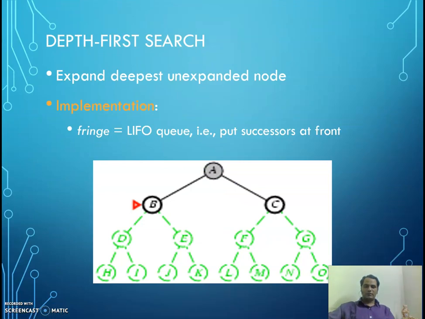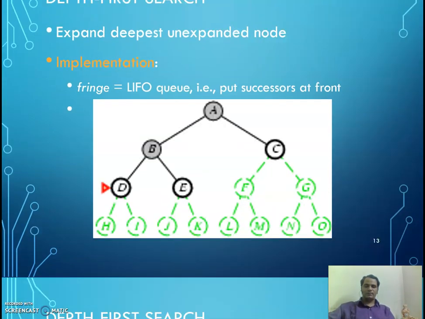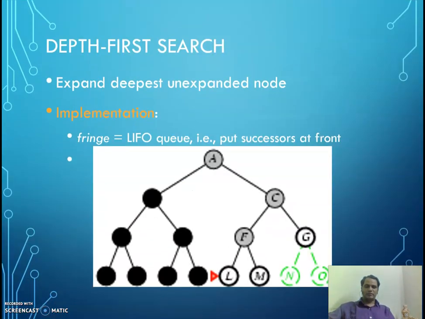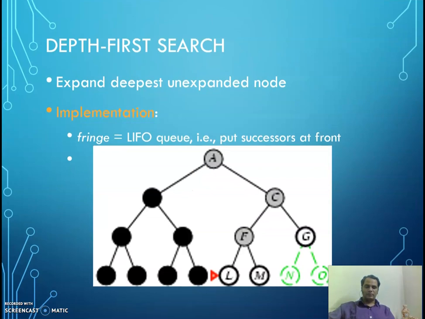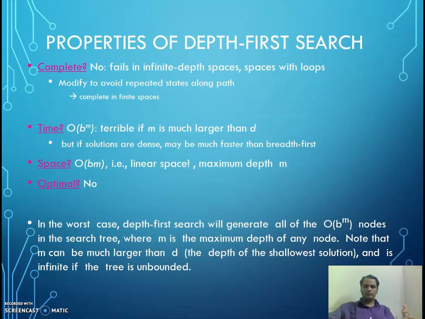So that means I am going deep, depth wise. It goes like this. From B we have come to D, then we will come to H, and so on. Somewhere one of those nodes can be considered as your goal. Now the properties of depth first search: is it complete? No, it is not complete. There is a problem that depth first search can fall into infinite depth.